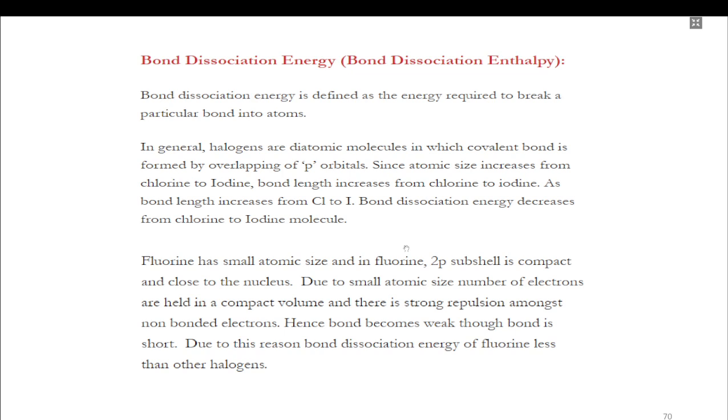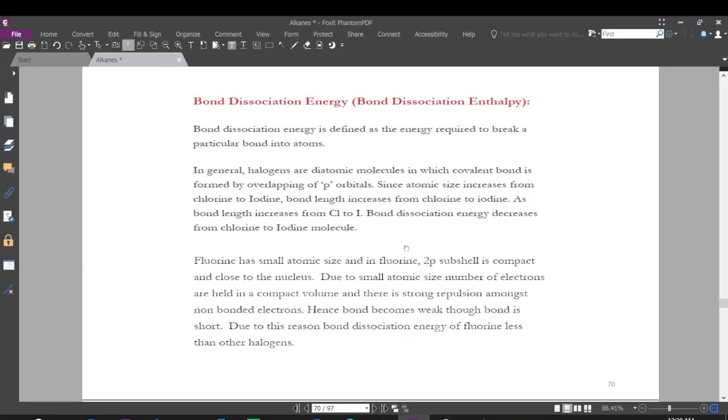Then bond dissociation energy. What is bond dissociation energy? Bond dissociation energy is defined as the energy required to break a particular bond into atoms. For example, take the carbon-hydrogen bond: if we break this bond and separate these atoms, how much energy we need is the bond dissociation energy.